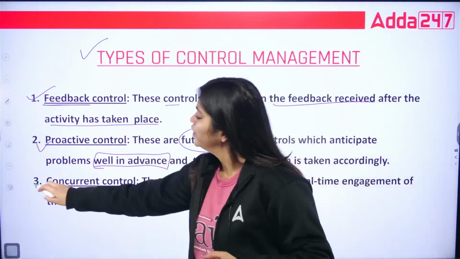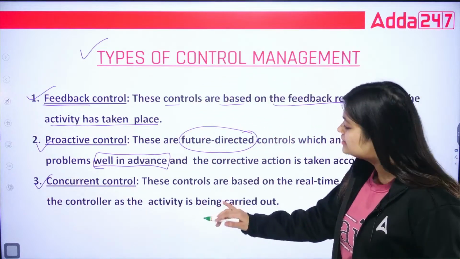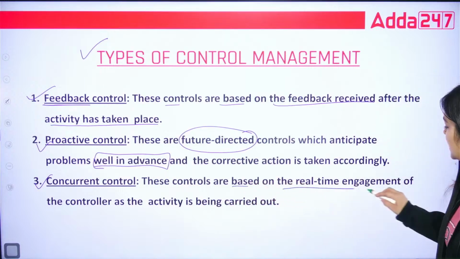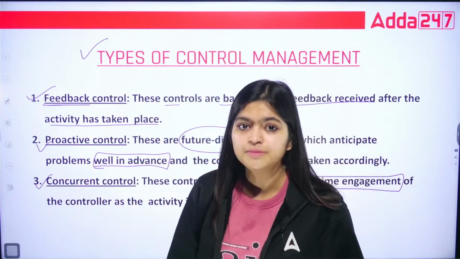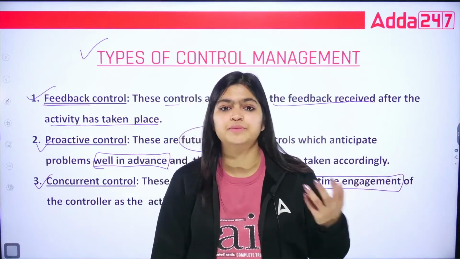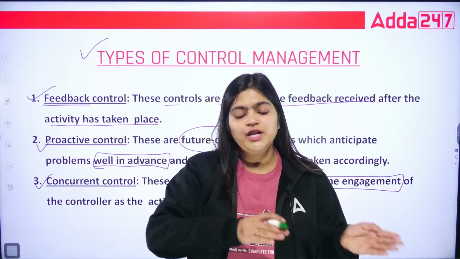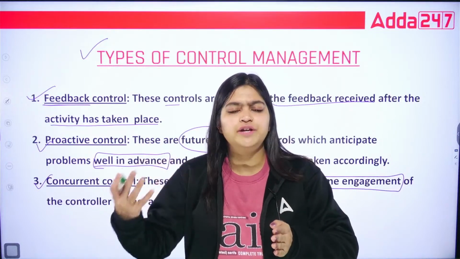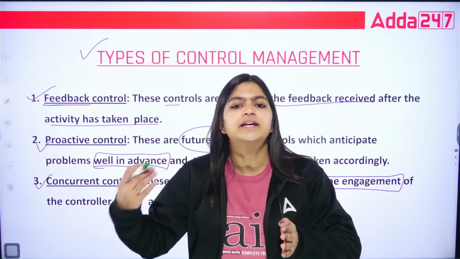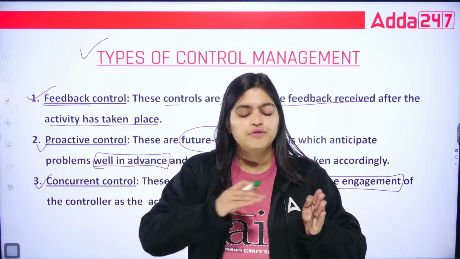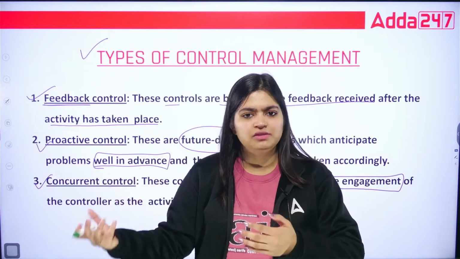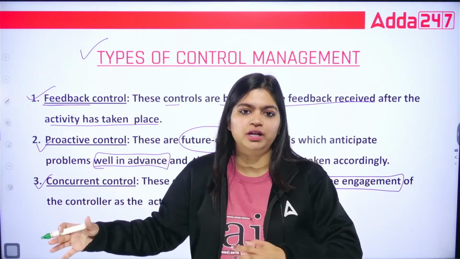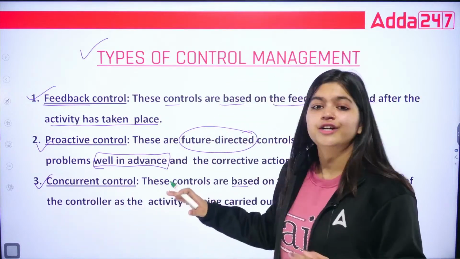Then third is your concurrent control. These controls are based on the real-time engagement. See, real-time engagement like our ATM, that is also real-time working. While you are doing those things, whenever you are facing any difficulties, you are correcting all those things. Okay? While you are performing any activity, and if you make any mistake, you are correcting on that spot only. So, that is what concurrent control.